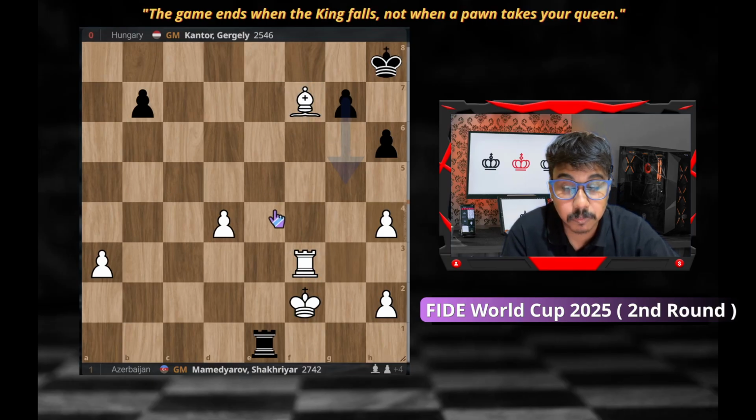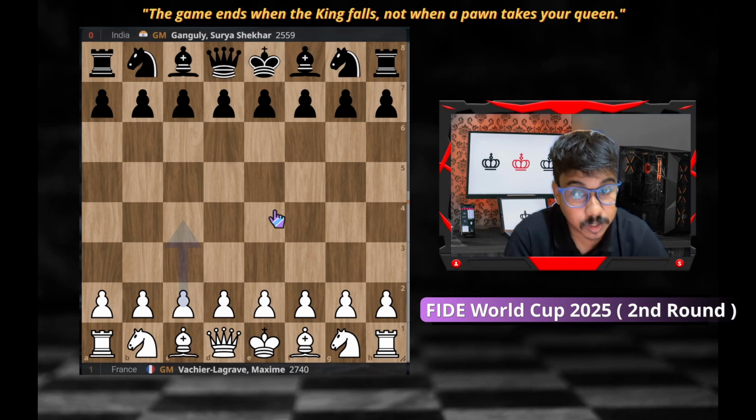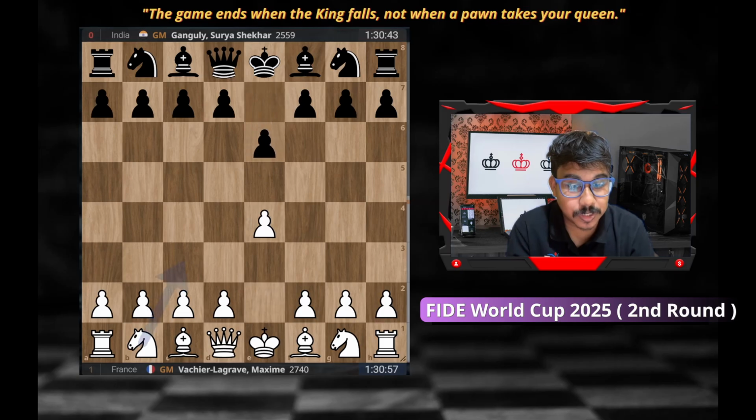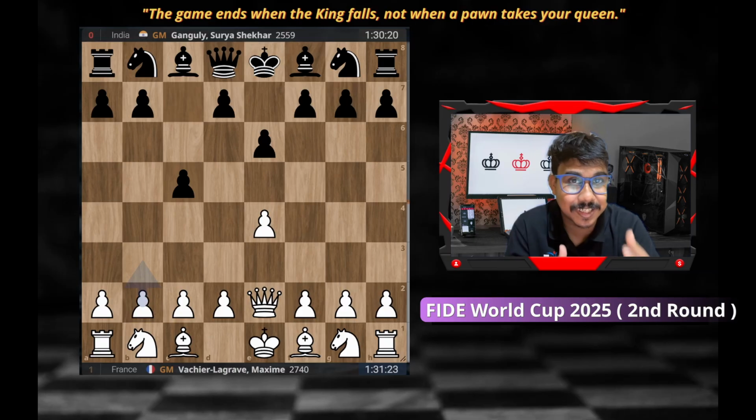Okay, Maxim Vachier-Lagrave won the game against Surya Sekhar Ganguly from India, and it was a pretty exciting game. We will just see how the game went. E4, e6, queen e2, c5. So it transformed into some sort of French Sicilian structure, and that was a very chaotic game where a roller coaster happened.